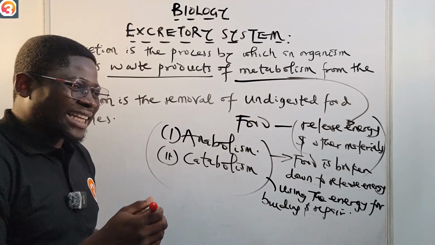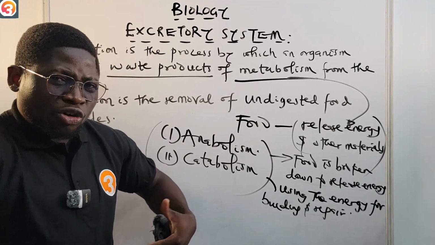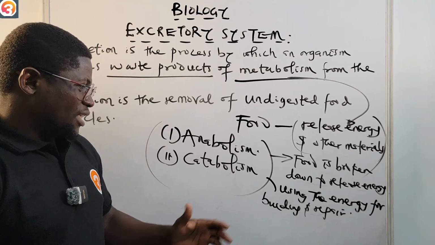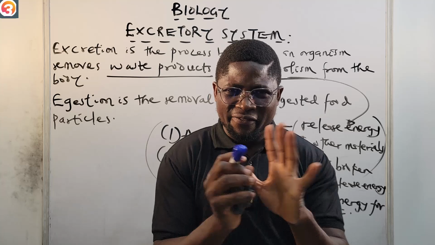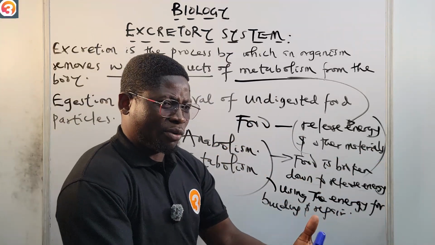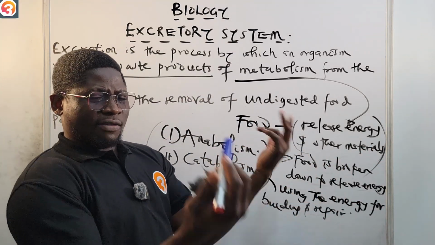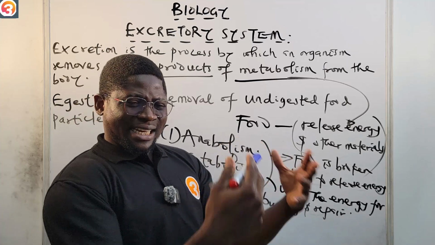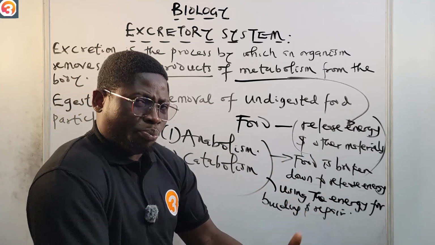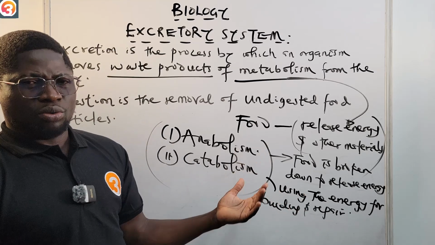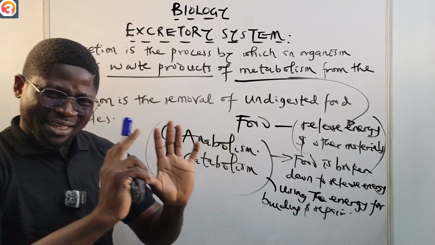Okay, that is catabolism, for building your muscles. So that is an example of catabolism. Whenever you hear metabolism, what should come to your mind first is that your body is taking in food. Then you release energy. Then that energy is used to build and repair tissues. So that is metabolism.